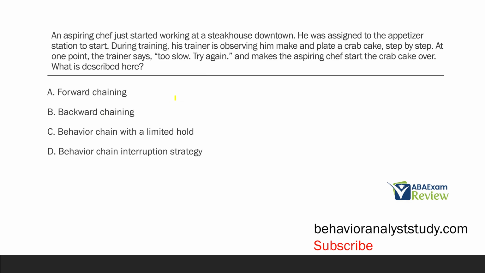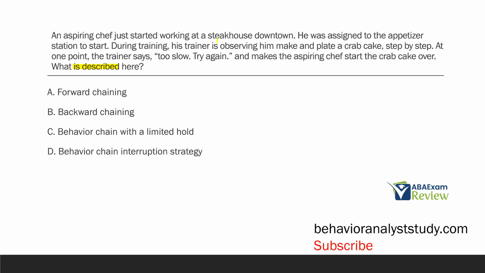An aspiring chef just started working at a steakhouse downtown. He was assigned to the appetizer station to start. During training, his trainer is observing him make and plate a crab cake step by step. At one point, the trainer says, "Too slow, try again," and makes the aspiring chef start the crab cake over. What is described here? So we have a chaining question, and specifically the question is asking about what is described, more or less what kind of chaining strategy are we using?